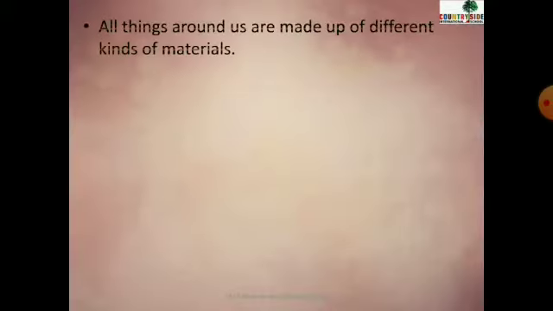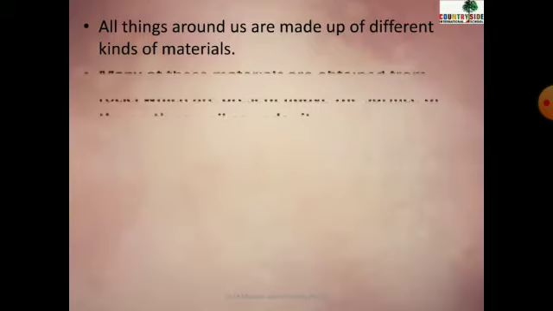Children, all the things around us are made up of different kinds of materials, right? Suppose we have a fan that is made up of metal or non-metal. Then your mom is wearing ornaments that are made up of gold or diamond, right? So what are these things? These are different types of materials. You're using a compass box, that can be of leather, or wood, or plastic. That is also a type of material.